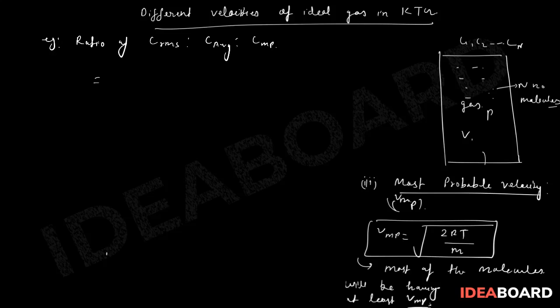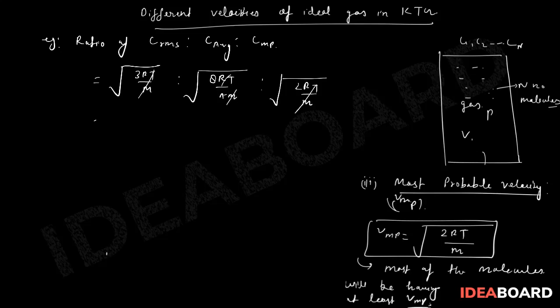So that would be simply under root of 3RT by m, under root of 8RT by pi m, under root of 2RT by m. So RT by m and RT by m cancel out. This is root 3, this is root 8 by pi, this is root 2.